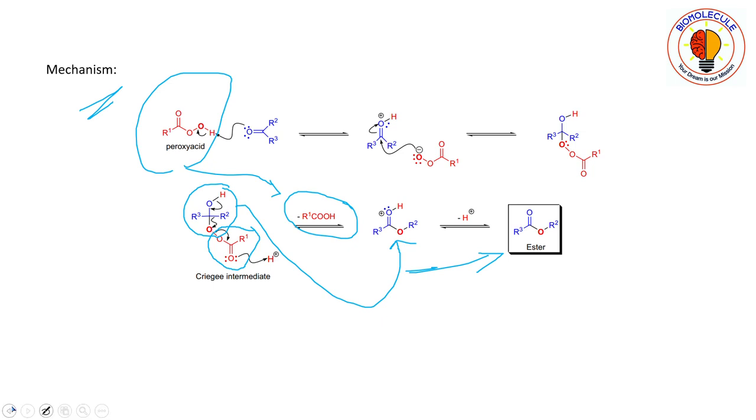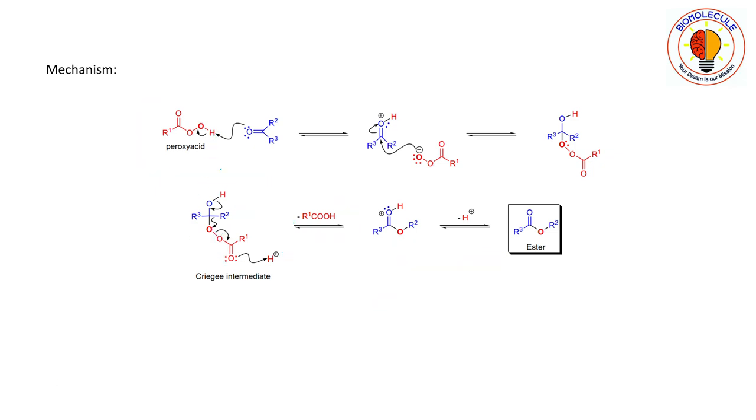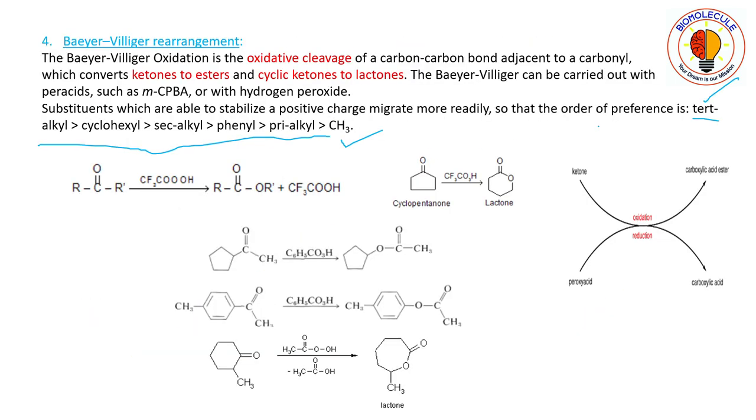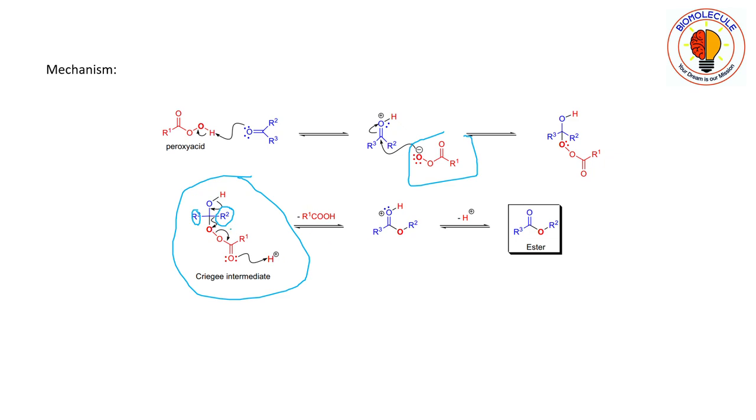It's nothing but, first you have to take one proton from the per acid, then the anion will attack the carbonyl carbon, then this OH bond will get cleaved, and one of the alkyl groups will migrate, and the trend follows this one, and then this acid group leaves. You will get carboxylic acid, and you will get one ester from the ketone.